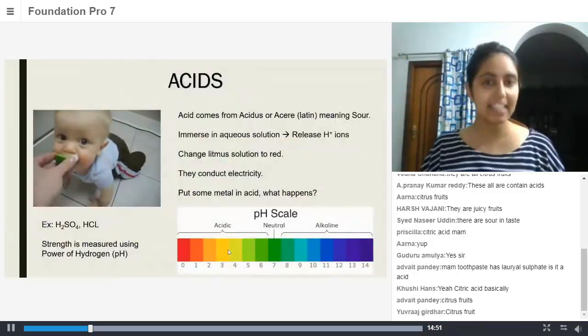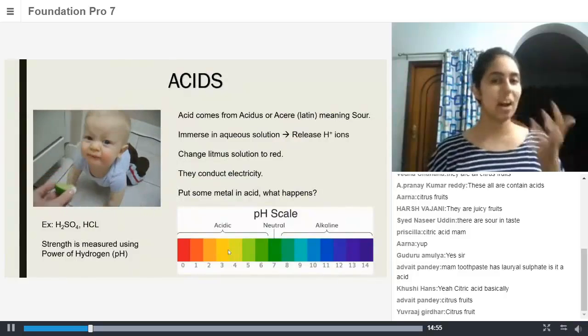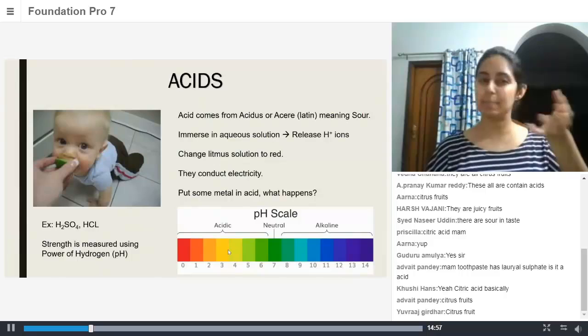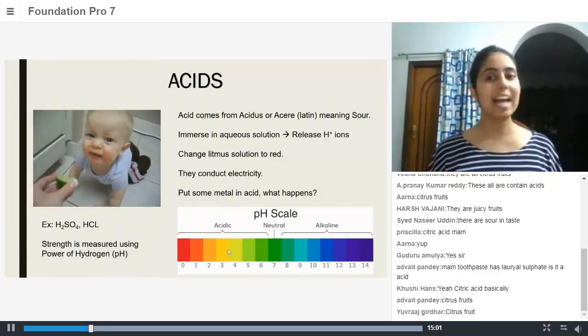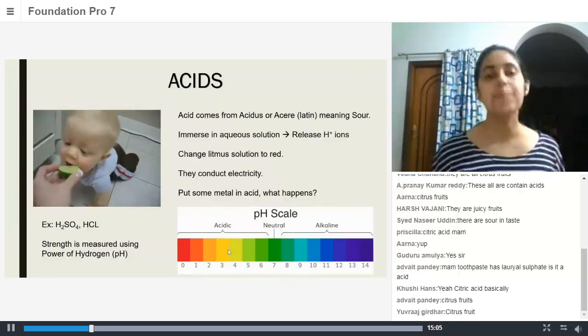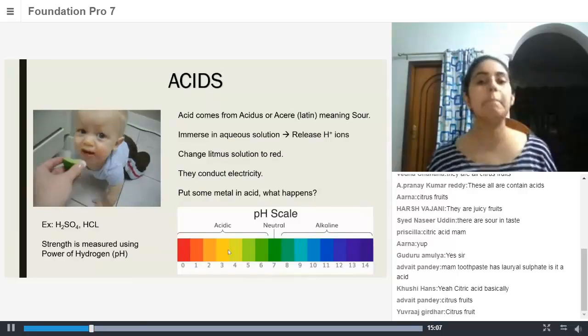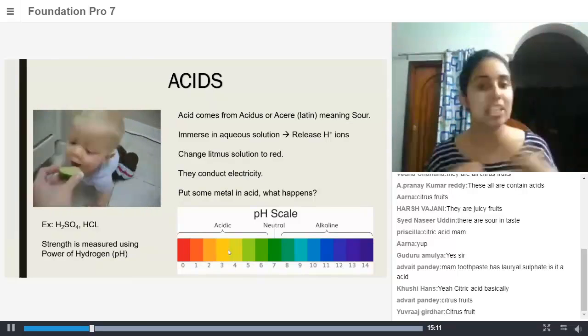Acids. Acids come from the word acidus, and when you taste acids, it tastes sour, which is the expression that this kid is making when you have something sour. So acid comes from the word acidus or acer, meaning sour, and it comes from the Latin word. When you immerse acids in aqueous solution, they release H plus ions.